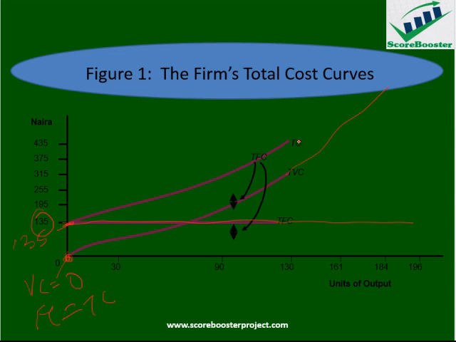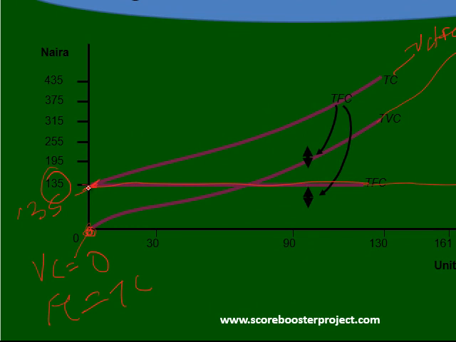Now come to total cost. We defined total cost as the variable cost plus fixed cost last time. Since it's the variable cost plus fixed cost, we can now see from this graph that our total cost and the fixed cost start from the same point. Why? They are equal when variable cost is lying on the origin, or is at 0 units. So with this, I am also trying to re-echo this particular point.